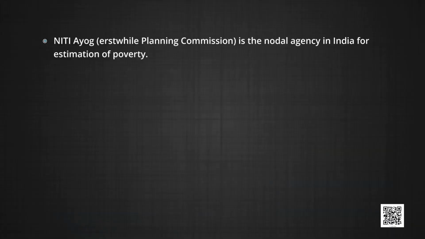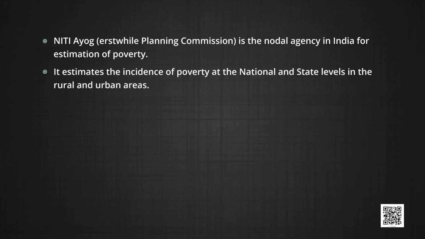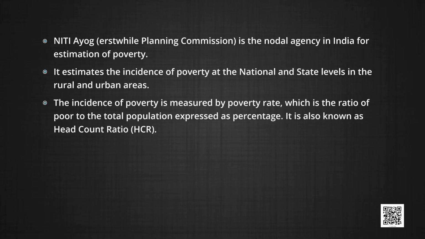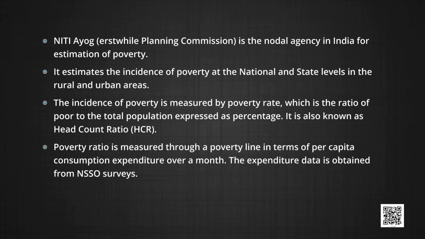Niti Aayog, erstwhile Planning Commission, is the nodal agency in India for estimation of poverty. It estimates the incidence of poverty at the national and state levels in the rural and urban area. The incidence of poverty is measured by poverty rate, which is the ratio of poor to the total population expressed as percentage. It is also known as head count ratio, that is HCR. Poverty ratio is measured through a poverty line in terms of per capita consumption expenditure over a month. The expenditure data is obtained from NSSO surveys.